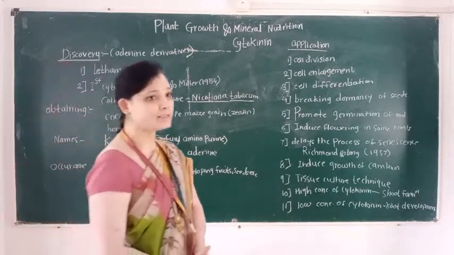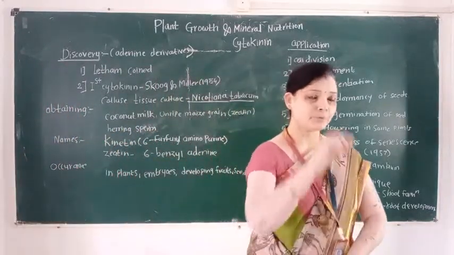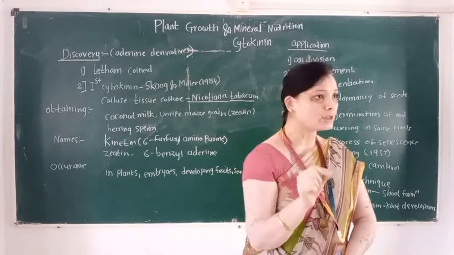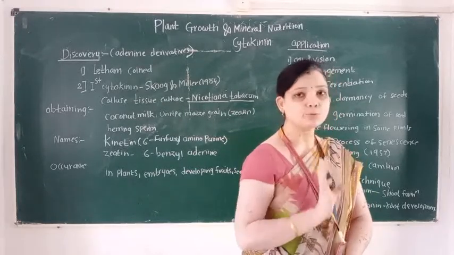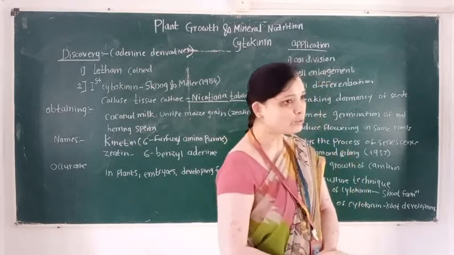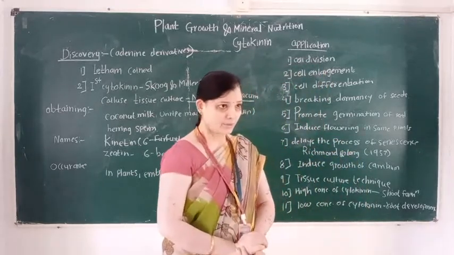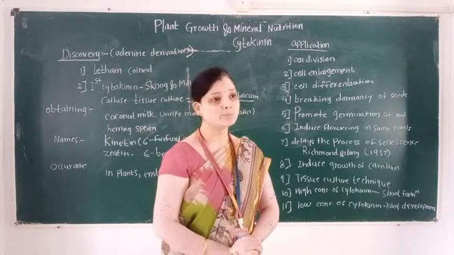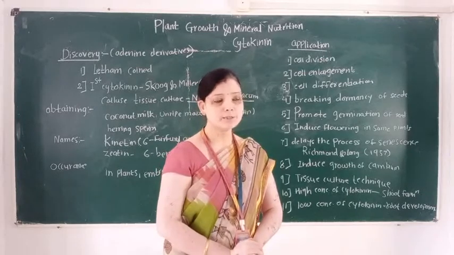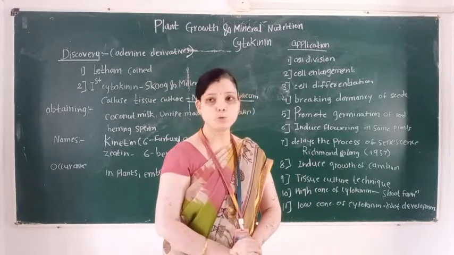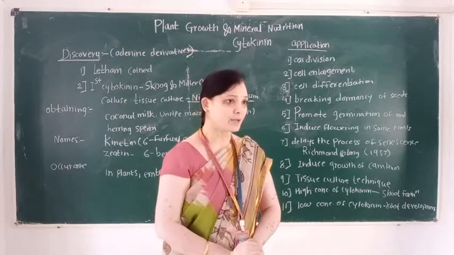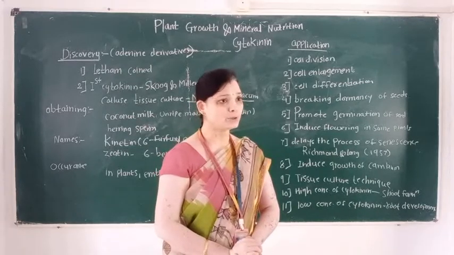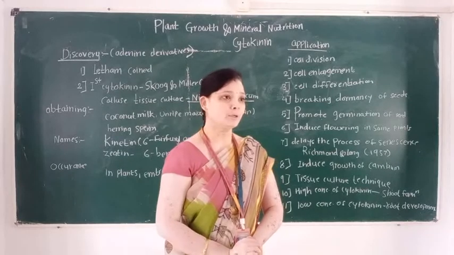So in this lecture we learn the third plant hormone. This third plant hormone is known as cytokinin. First plant hormone is auxin, second hormone is gibberellin, third hormone is cytokinin, fourth hormone is ethylene, and fifth hormone is abscisic acid. So in this topic we learn these 5 hormones.